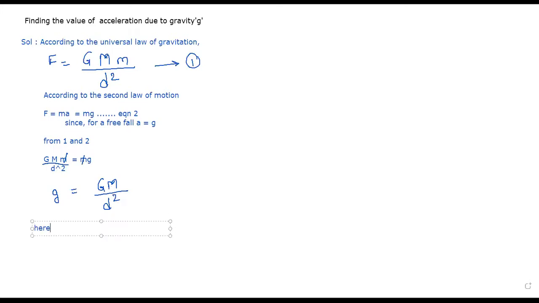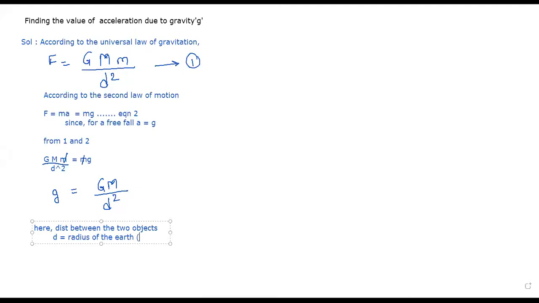Here, distance between the two objects. d is equal to what? Radius of the earth.